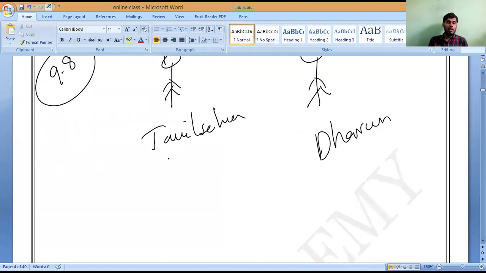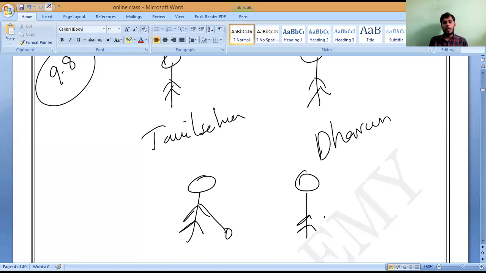Like the same previous question, let us imagine both are playing hockey. This fellow is coming in this direction, and this fellow is coming in the opposite direction. Both collide with each other. Collide means entangled, stuck to each other. After sticking, after hitting each other, in which direction will they move and what is their velocity? That is what they are asking.